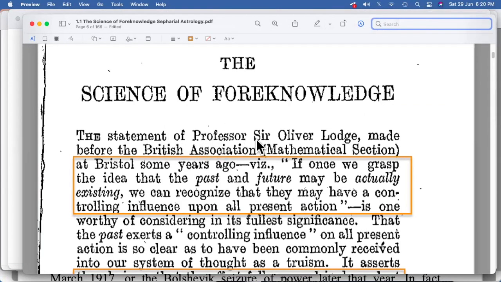The statement of Professor Sir Oliver Lodge, made before the British Association, that is a mathematical session, at Bristol some years ago, was: if once we grasp the idea that the past and future may be actually existing, we can recognize that they may have a controlling influence upon all present action. So he's talking about something where past and future. We are not talking about the present, we are talking about the past and future, maybe actually existing. Now, how can this happen?